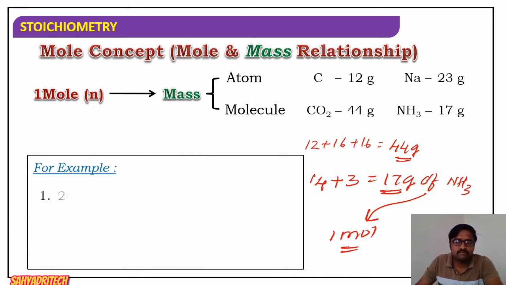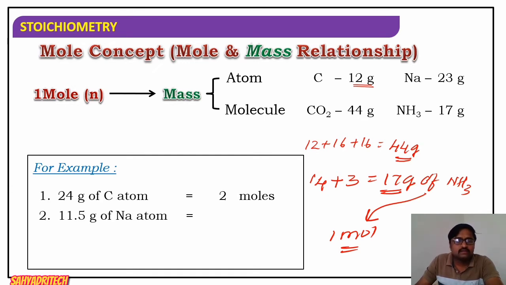So for example, if we consider 24 gram of carbon, we know 12 gram of carbon means 1 mole. 24 gram of carbon means how much? 2 moles. So here what we are doing is converting weight, or I can say mass, into number of moles.